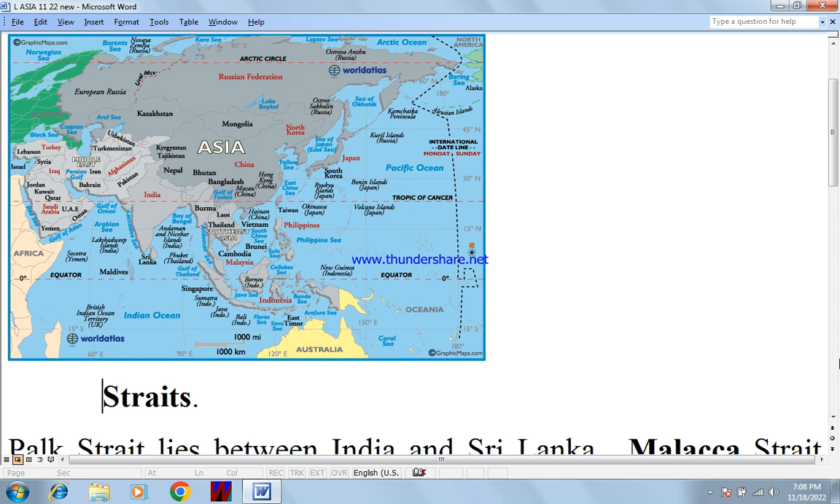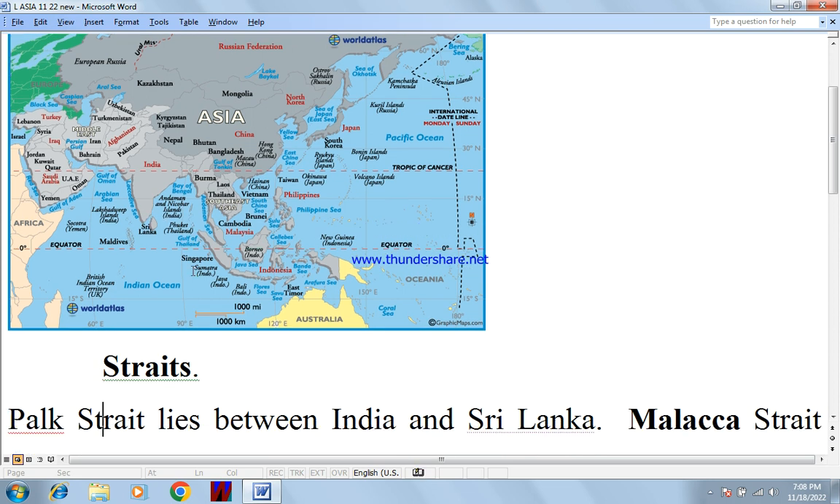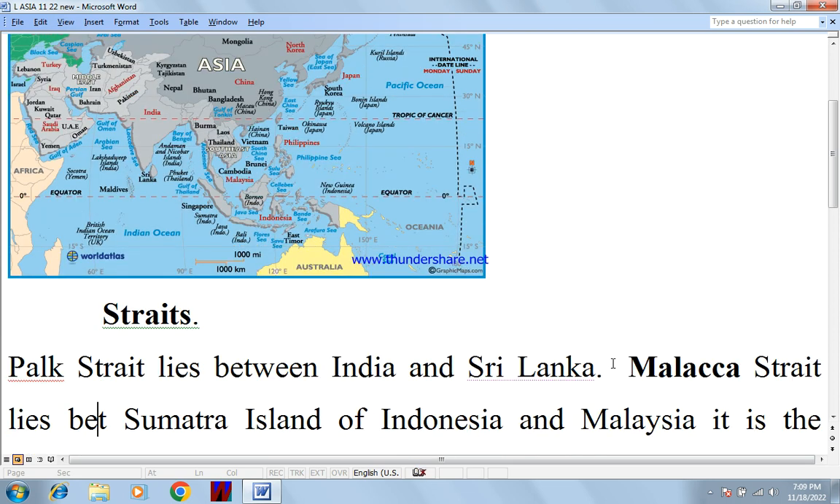Straits. Number one, that is Palk Strait, lies between India and Sri Lanka. This is Sri Lanka. This is India, southern part of India. That is sea, and this is called Palk Strait. Palk Strait lies between Sri Lanka and India. Again, second most important, Malacca Strait, which is also a choke point of the world.